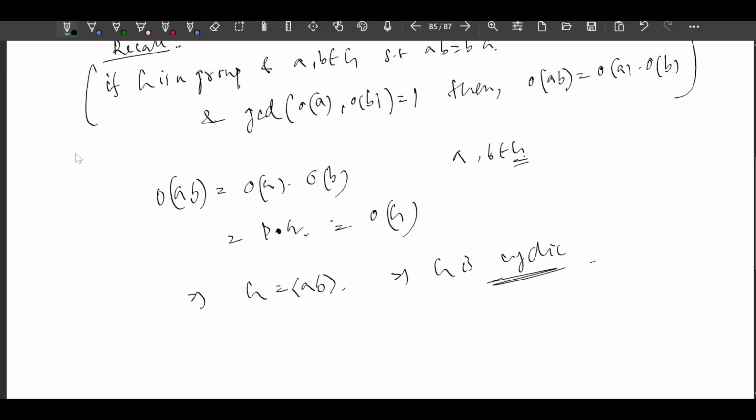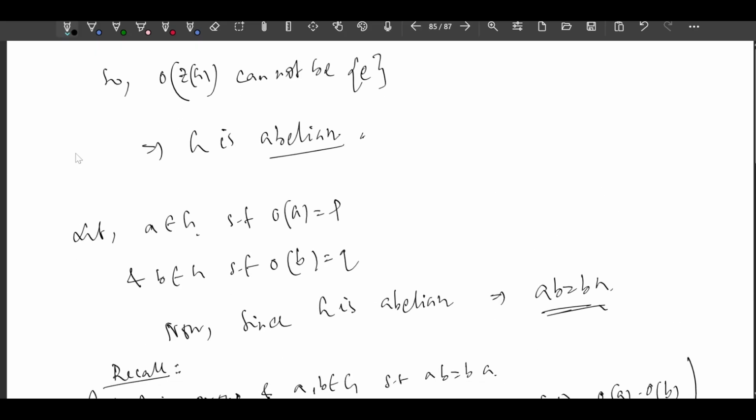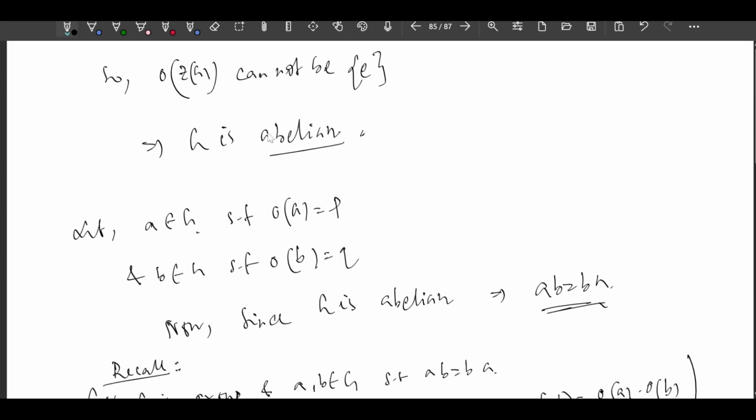Easy, right? So if we do not use Sylow's theorem to prove this theorem, then it is very lengthy, but it is very interesting, right?